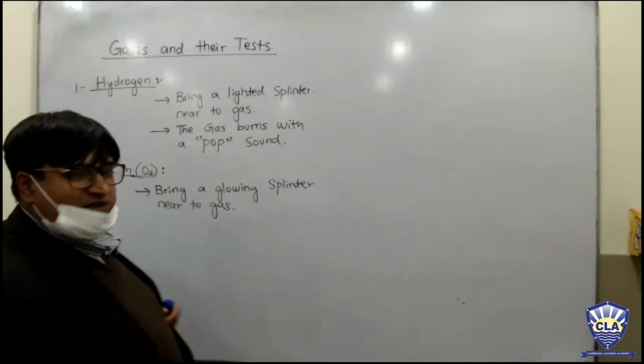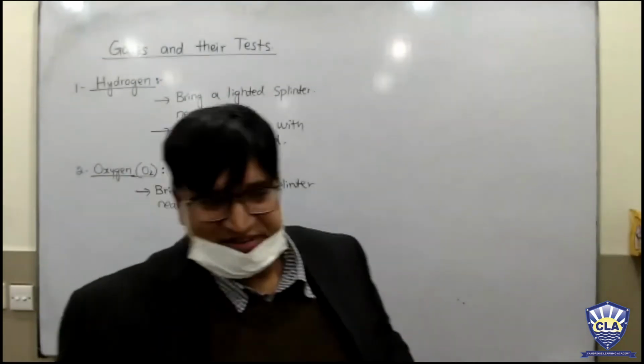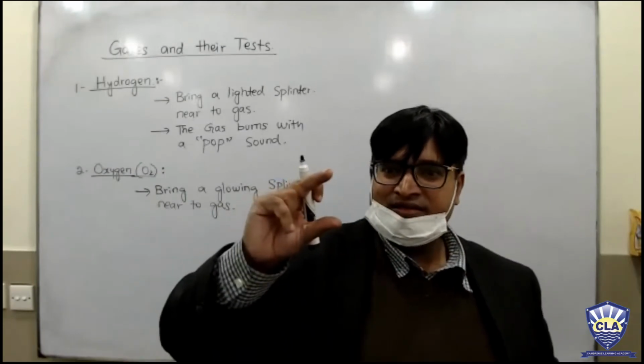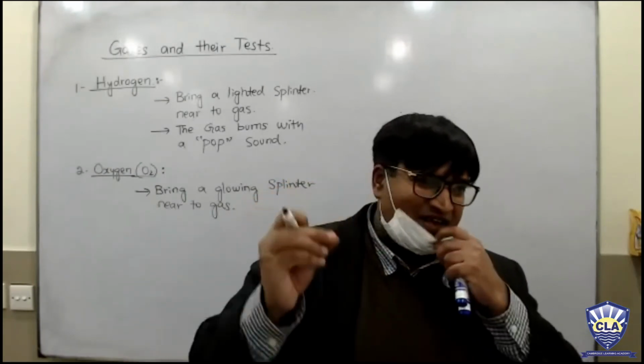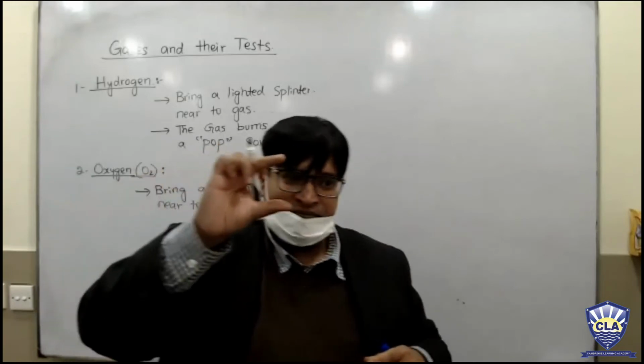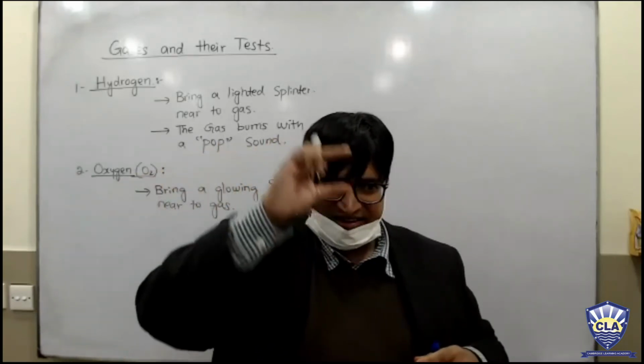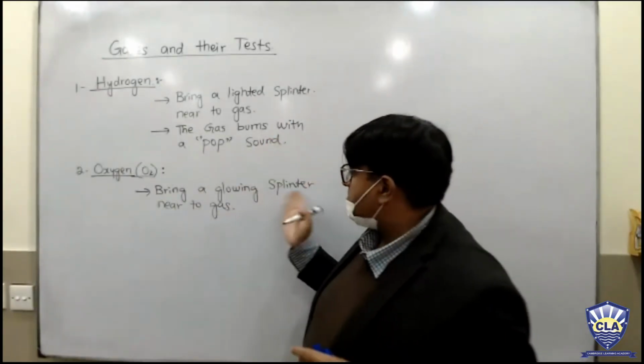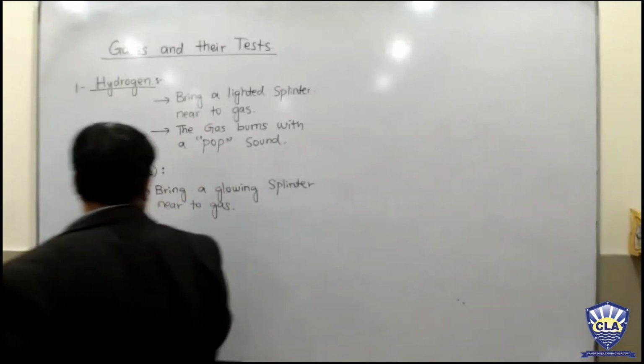So there is a difference between a glowing splinter and a lighted splinter. Glowing splinter means that you just burn a matchstick and its flame is in a proper form, at maximum length. So you can bring that glowing splinter near to the gas.